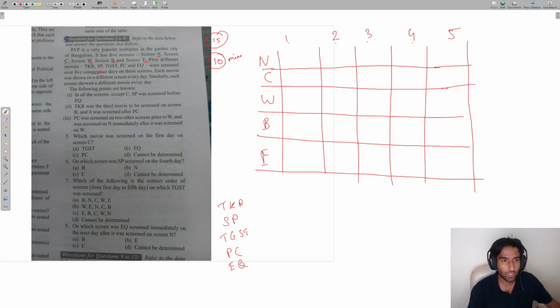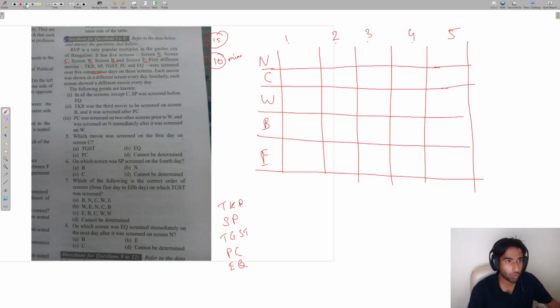Each movie was screened on a different day. So if TKR was screened on day 1 on the first screen, then TKR cannot be screened on day 1 on any of the other screens. It cannot be on C, not on W, not on B, and not on E. For them, TKR needs to be on some other screen, 2, 3, 4, or 5. It depends on the question.